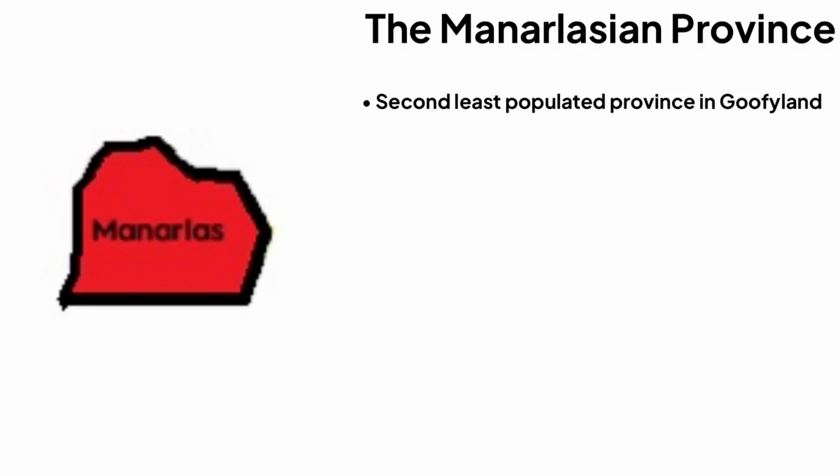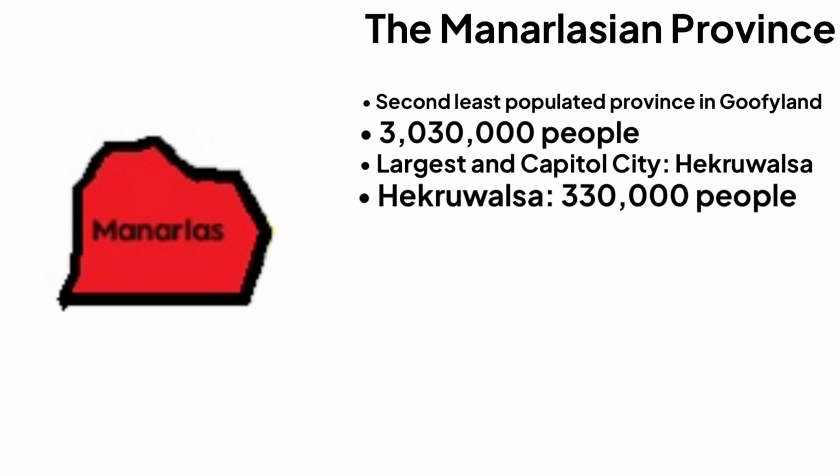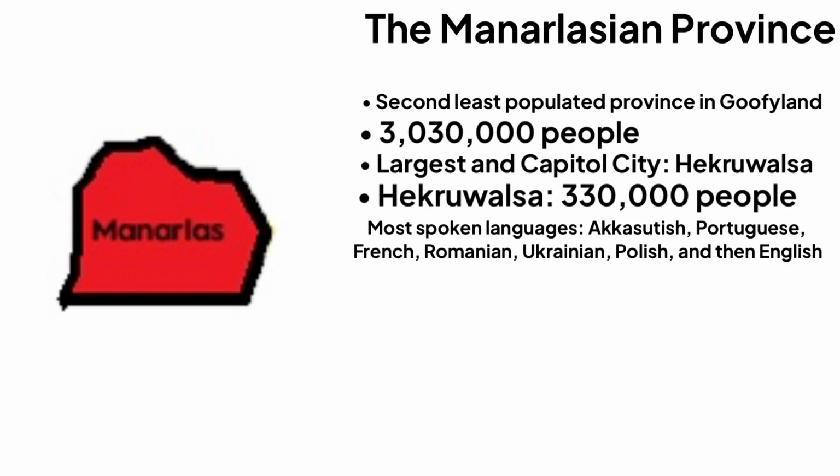Alright guys, this is the second last province we are going to talk about today, and it is the Manor-Larsen province. The Manor-Larsen province is the second least populated province in Goofyland, with a population of 3,030,000 people. Its capital city and biggest city is Herkulesa, with a population of 330,000 people. The most spoken languages in the province are Akasutish, Portuguese, French, Romanian, Ukrainian, Polish, and English.